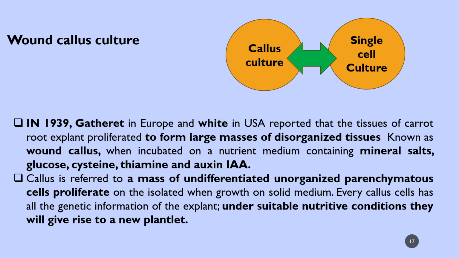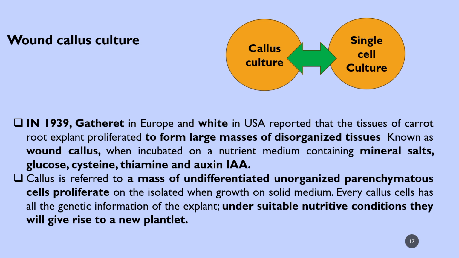The callus is referred to as a mass of undifferentiated, unorganized, parenchymatous cells proliferated and isolated when grown on a solid nutrient medium.